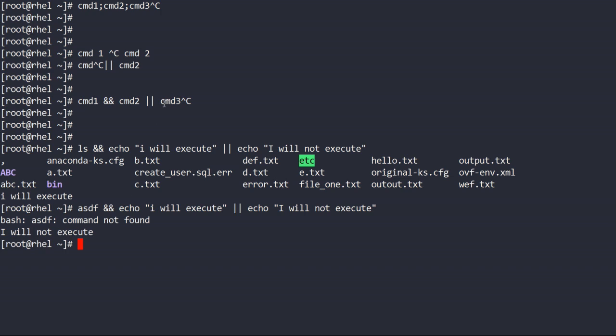So by using these things you can combine, or you can compare this with your if else structure. If command 1 is successful, then command 2 will execute, else command 3 will execute. So professional programmers use this syntax because it is very short. If you use if then else, then it will be spread across 2, 3, 4 lines. But by using this syntax, in one line you have written so much code. So this was all about command chaining. I hope it's clear to you.